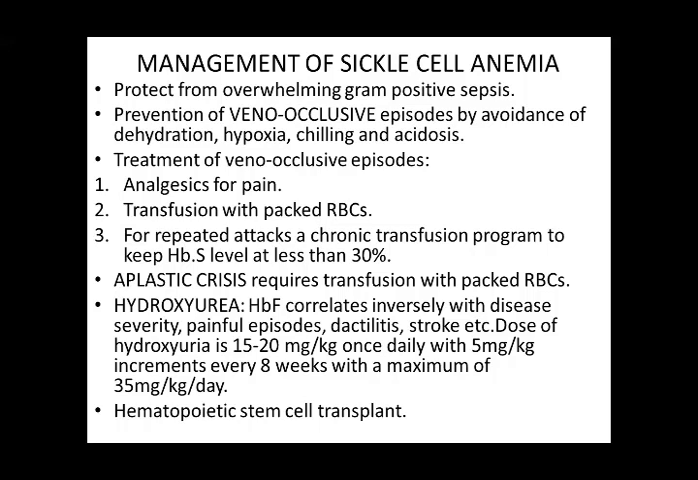Aplastic crisis requires transfusion with packed RBCs. Hydroxyurea: hemoglobin F correlates inversely with the disease severity, painful episodes, dactylitis, etc. So the dose of hydroxyurea is 15 to 20 mg per kg once daily with 5 mg per kg increments every 8 weeks with a maximum of 35 mg per kg per day. Hydroxyurea increases the hemoglobin F level, which is protective.